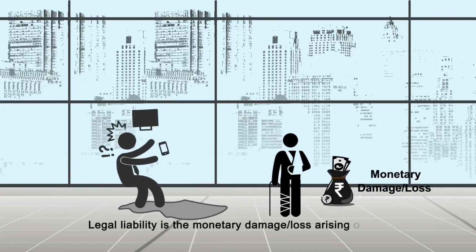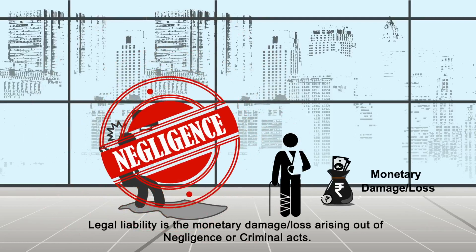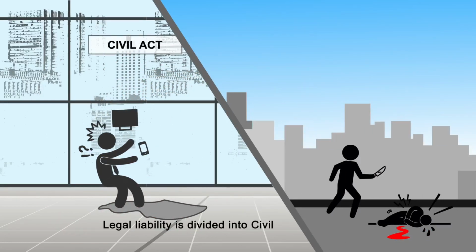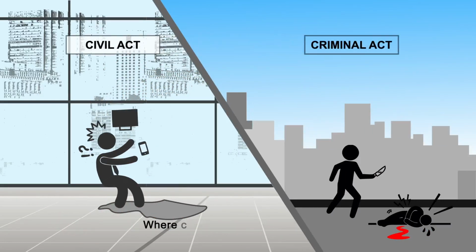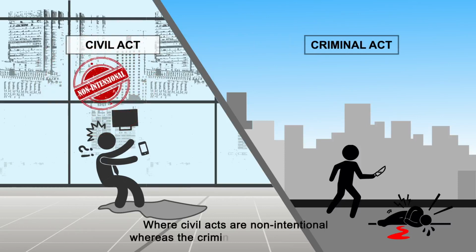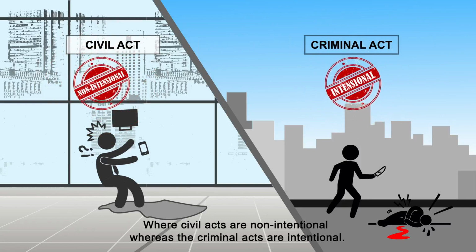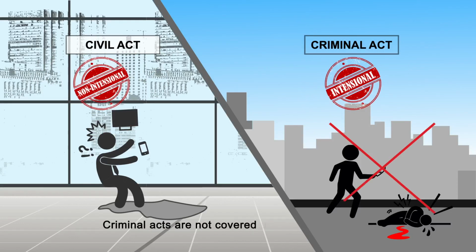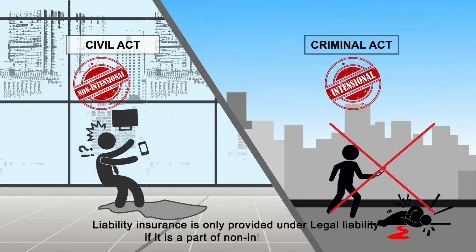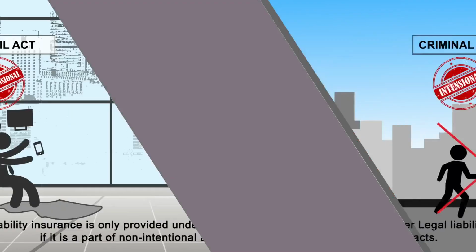Legal liability is the monetary damage or loss arising out of negligence or criminal acts. Legal liability is divided into civil and criminal acts, where civil acts are non-intentional, whereas the criminal acts are intentional. Criminal acts are not covered under insurance law. Liability insurance is only provided under legal liability if it is a part of non-intentional acts.